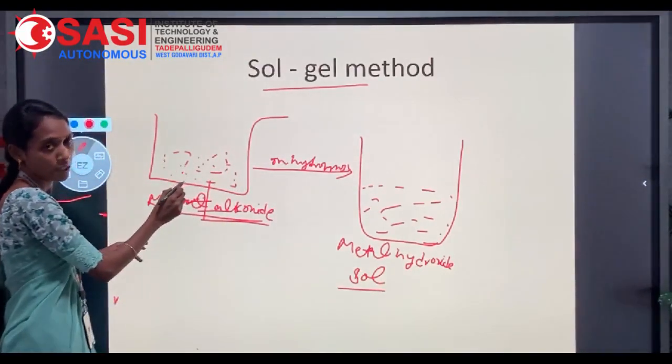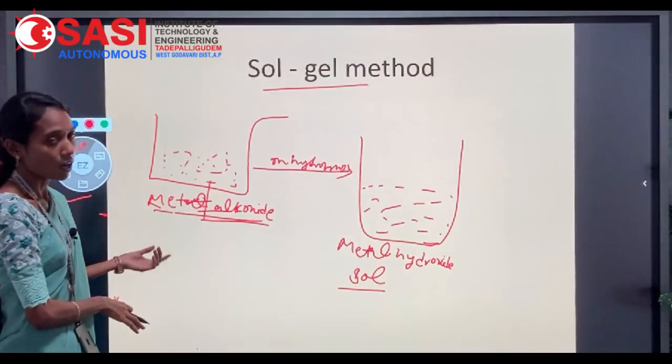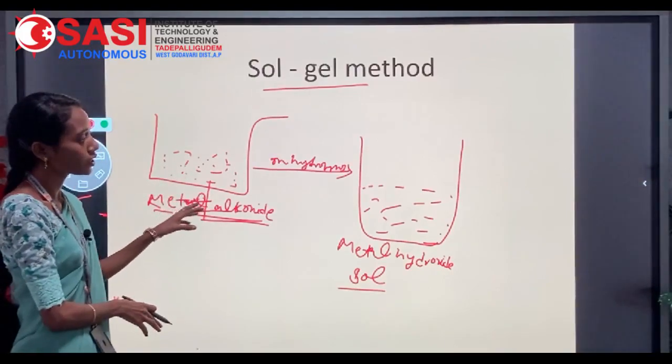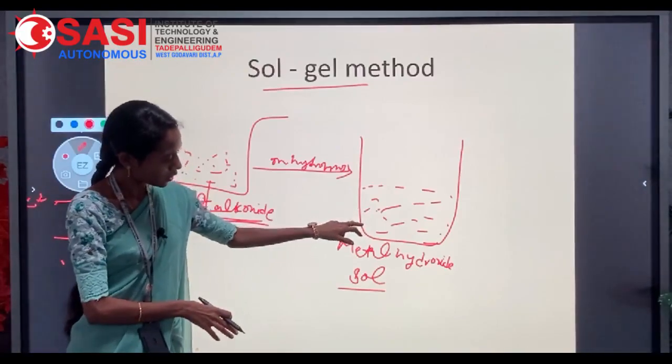It is a homogeneous solution because the precursor is completely dissolved in our alcohol solution. Then water is added. It was a homogeneous solution, but it becomes a heterogeneous solution. That's why it is known as sol.